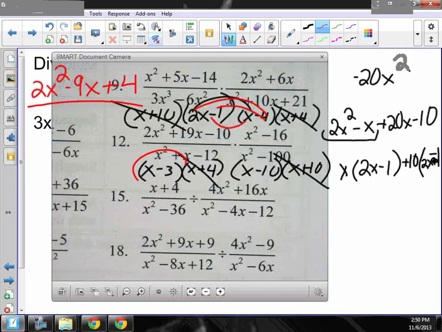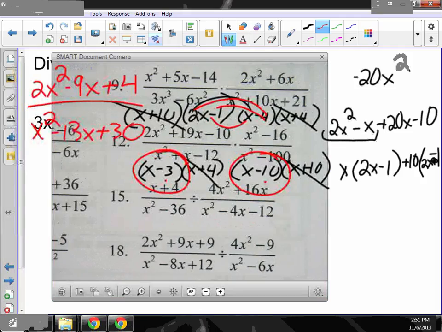On the bottom, I have an x minus 3 and an x minus 10. X squared. So I have a negative 3 and a negative 10, minus 13x plus 30. And that's the answer. So that wasn't too bad, right?